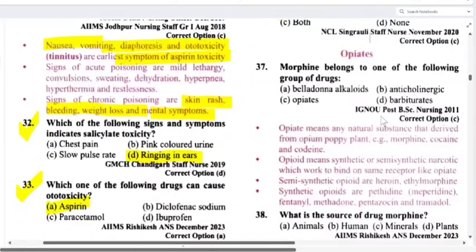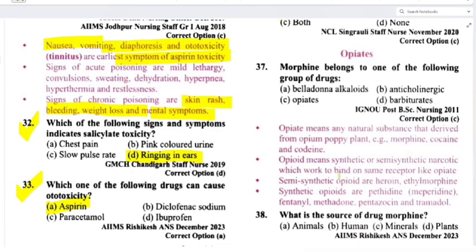So opiate means any natural substance derived from the opium poppy plant. Examples: morphine, cocaine and codeine. Opioid means synthetic or semi-synthetic narcotic which works by binding to the same receptor as opiates. Semi-synthetic opioids are heroin, ethyl morphine. Synthetic opioids are like pethidine, meperidine, then fentanyl, methadone, pentazocine and tramadol. Clear?